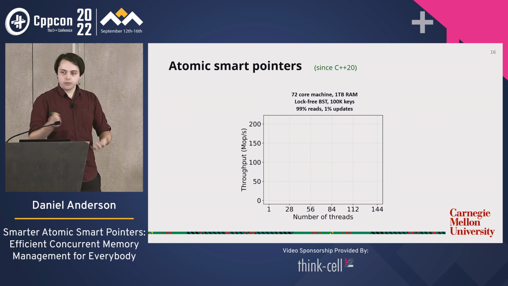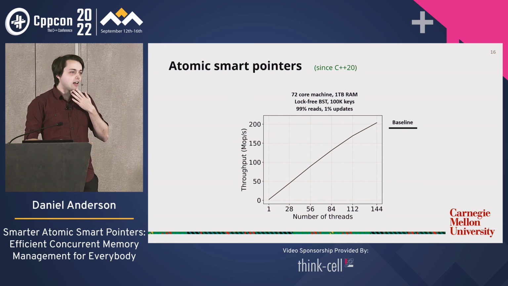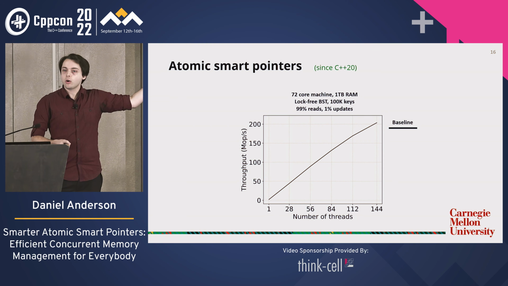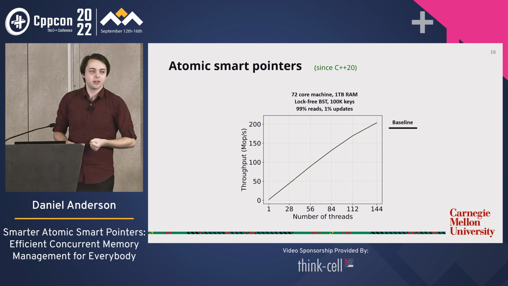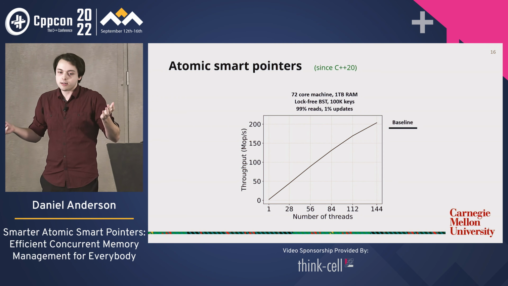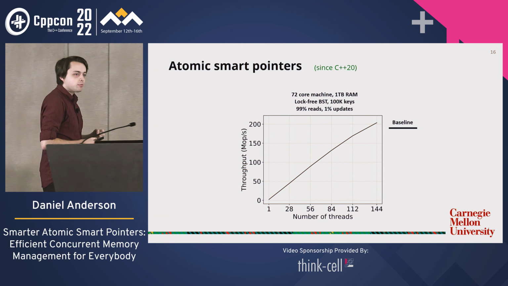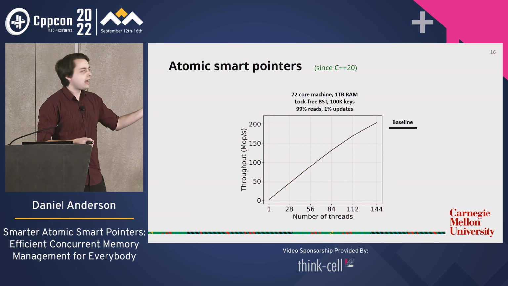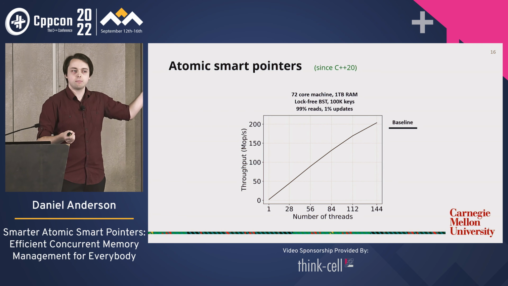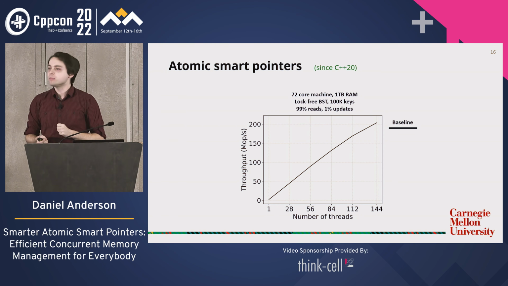Okay, so to get an idea of the performance, well, we first need a baseline. So here's our baseline. How did I get this? This is just the lock-free BST that doesn't delete anything. So we're going with the concurrent memory management strategy of never delete. That's a great way to make sure that no one ever reads something that gets deleted. Not a good memory management strategy in practice, but actually not a bad way to establish a baseline of what I could expect the peak performance to be of this data structure when I don't have any overhead due to my memory management.